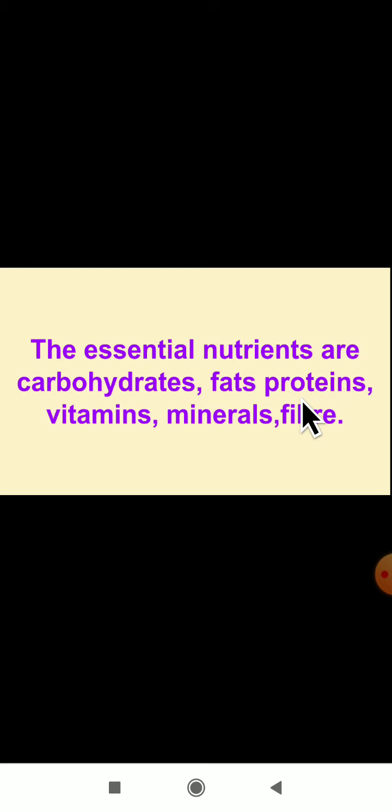There are two types of fats. One is vegetable fat and the other is animal fat. Vegetable fat is found in plants such as coconut, mustard and groundnut. And where is animal fat found? Animal fat is found in milk products, meat and fish.